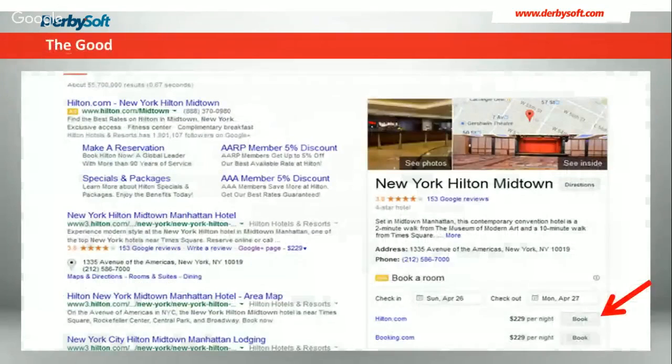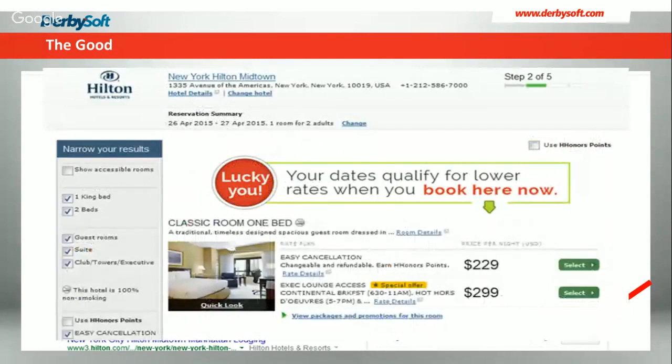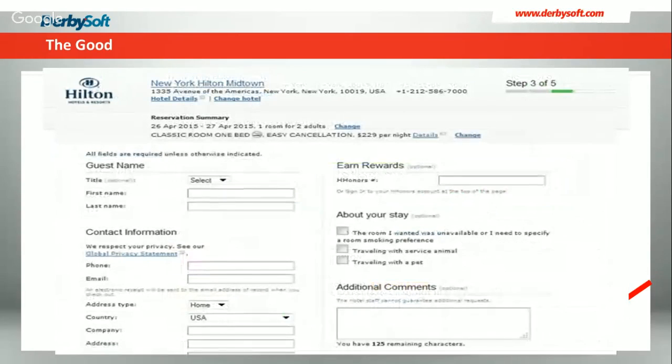First one here coming from Hilton, the New York Hilton Midtown. I find their hotel ad coming up. I click on the book button, which, after all, if I click on the book button, I want to do one thing, right? I want to book a reservation. So that can be an important part of that philosophy. I click on that, I get my room choices, I click on one of those, and I'm giving you my name. Click, click, book. Now, of course, there are 2 more steps to go through this process, but getting that information, getting to that stage is absolutely critical.